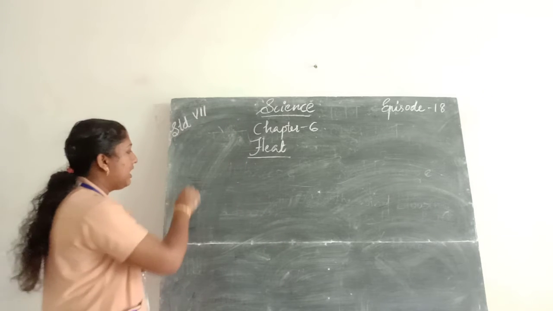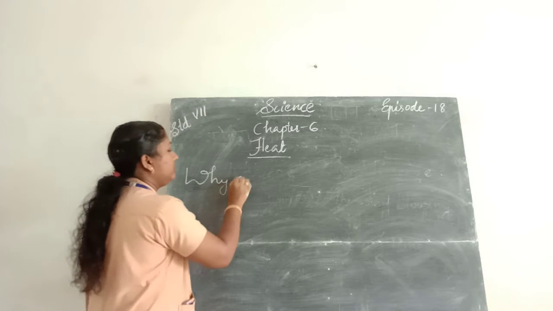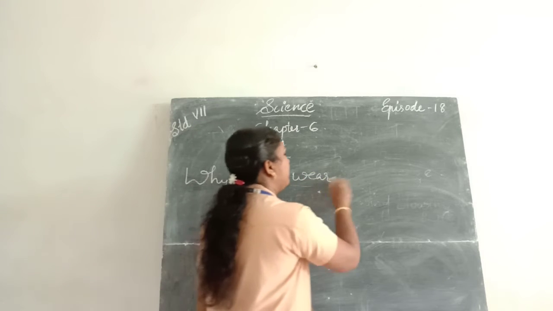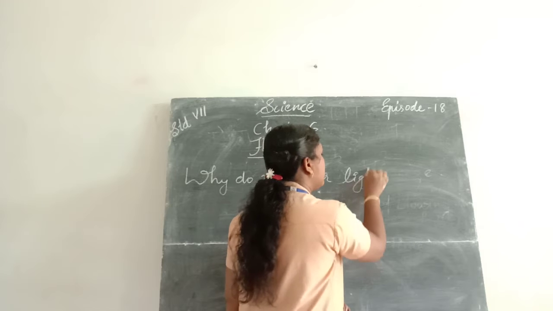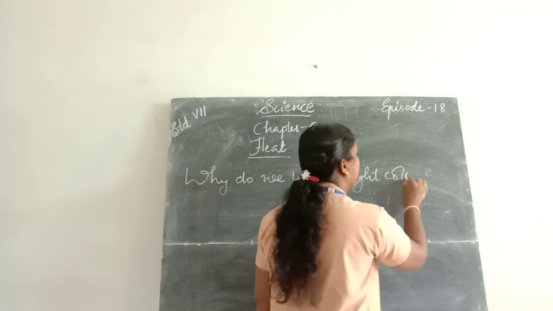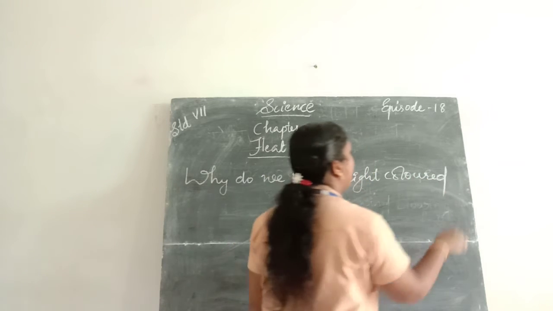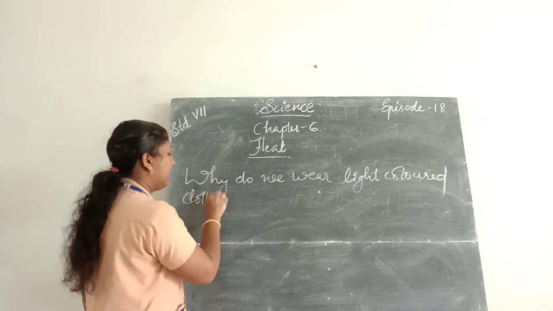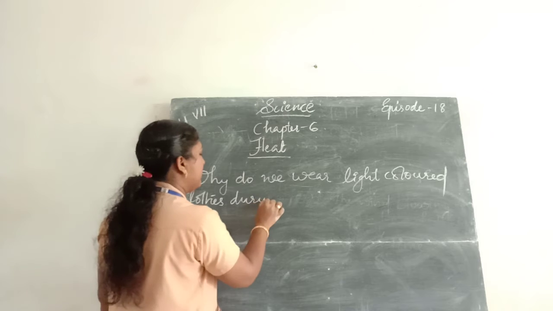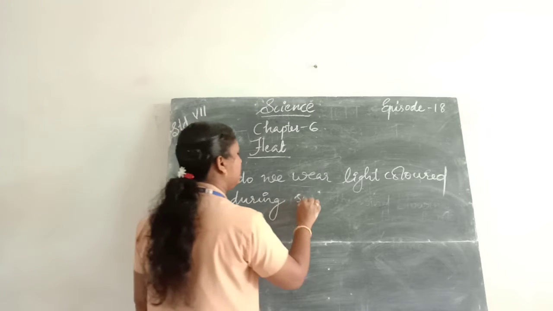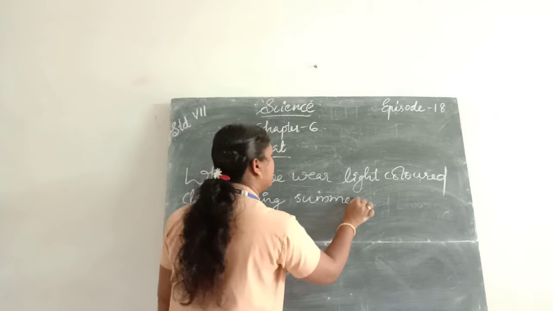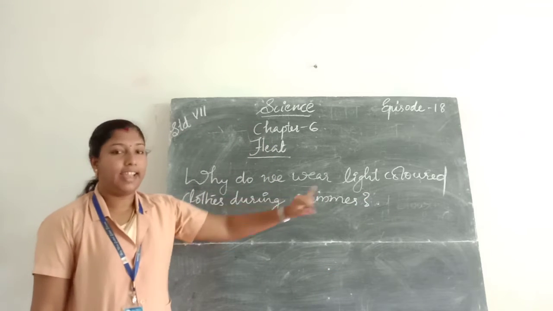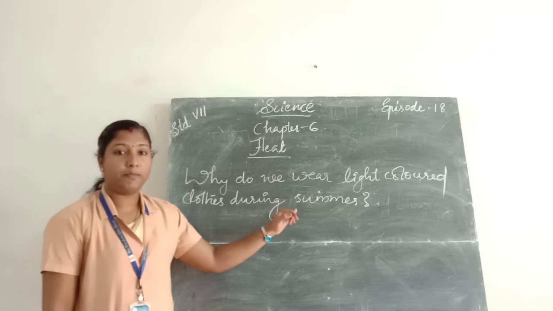Why do we wear light colored clothes during summer?